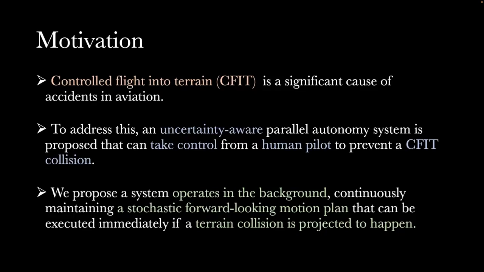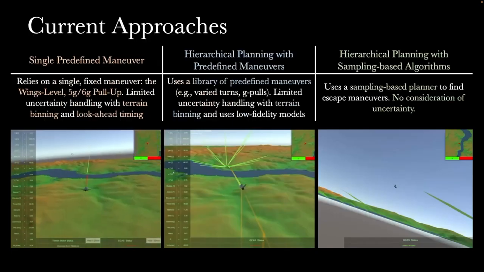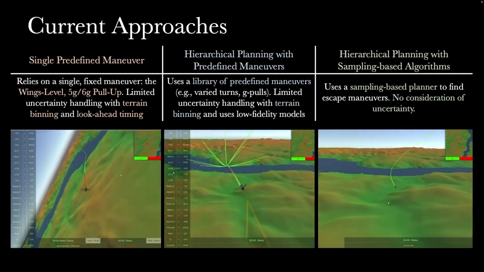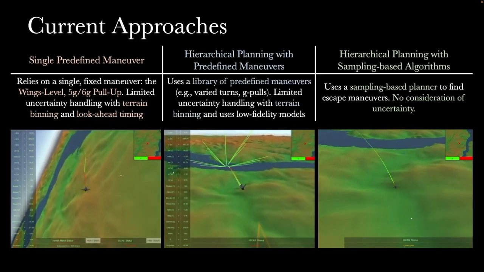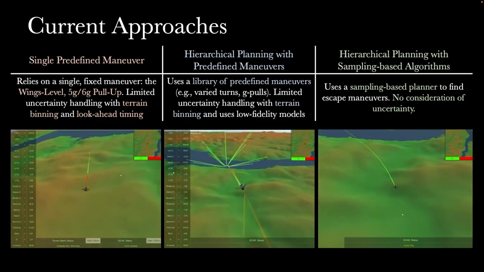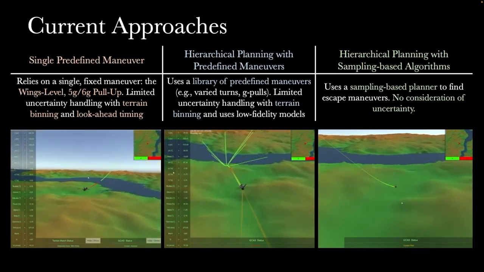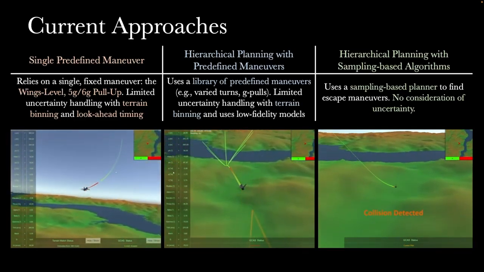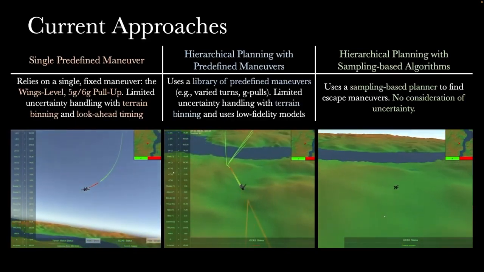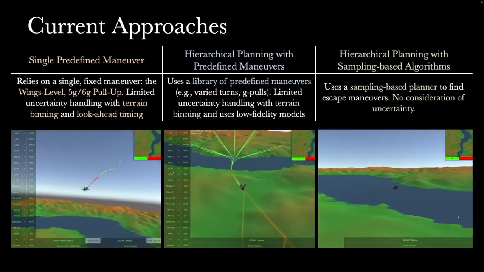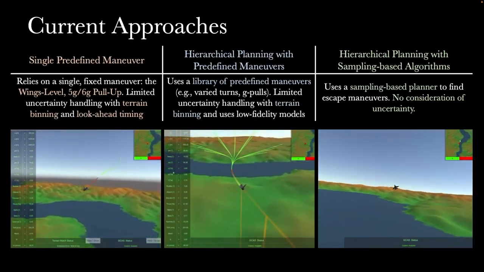projected to happen. The most traditional systems employ a single fixed recovery maneuver, such as the wings level 5G or 6G pull-up. An extension of this concept utilizes hierarchical planning, which can select from a library of predefined maneuvers such as varied turns and G-pulls. A separate category of planners attempts to move beyond fixed libraries by using sampling-based algorithms to generate escape trajectories.